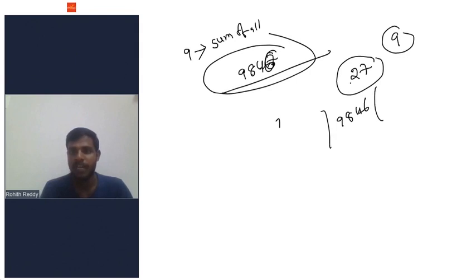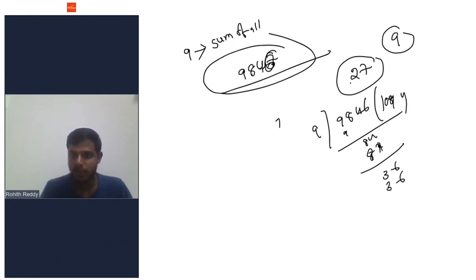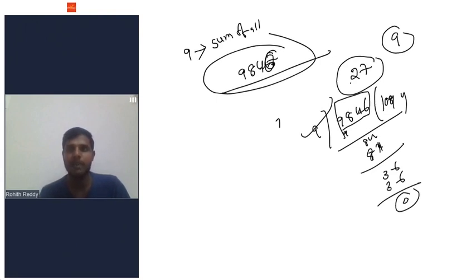9846, if I try to divide by 9: 9 ones are 9. Next 84, I'm taking 0. 9 8s are 72. Next 9 9s are 81. 36, 9 4s are 36. 0. I'm getting a remainder of 0. So 9846 is divisible by 9. So what is the divisibility rule of 9? A number is said to be divisible by 9 if the sum of all digits is divisible by 9.